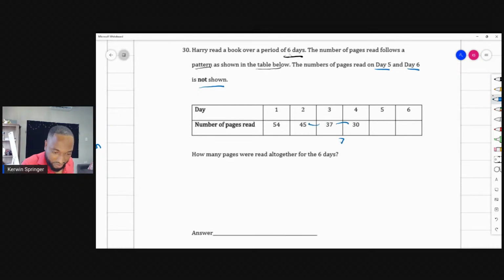And then there's a difference of 7 plus, there's a difference of 8 here. Then there's a difference of what? 9? This man is reading 1 less page every day. Well, he read 9 less this day, then he read 8 less, then he read 7 less. So that's what you would be looking at. How many of you all understand that that's the first thing you look for in a pattern, in these SEA patterns?